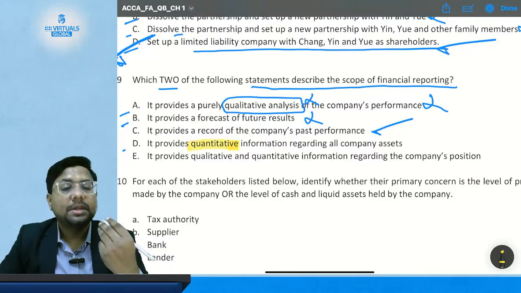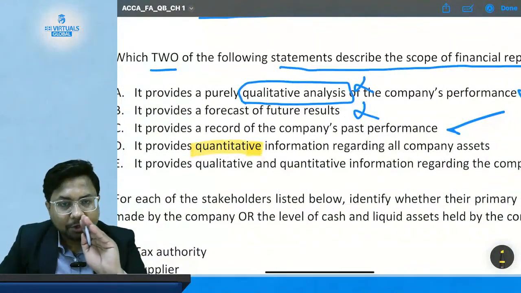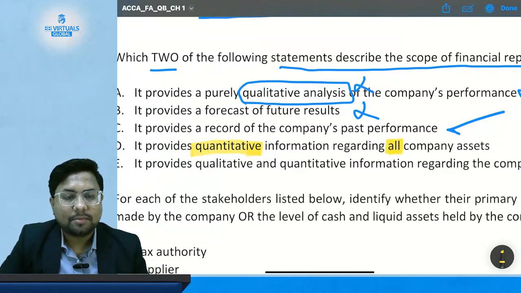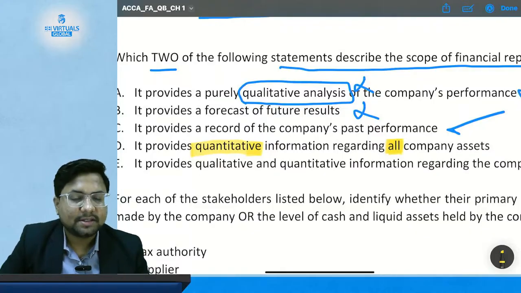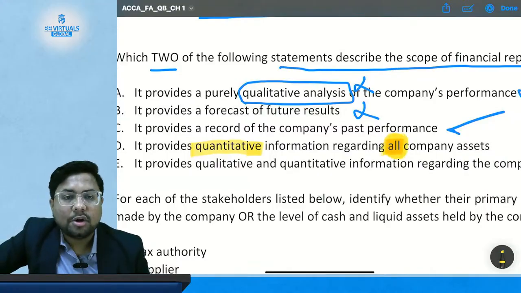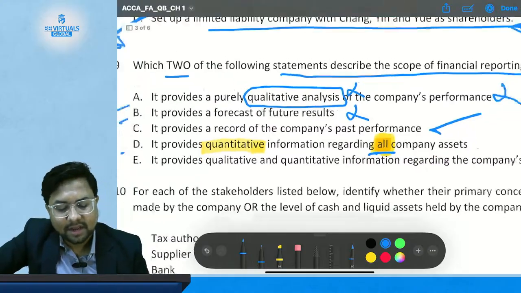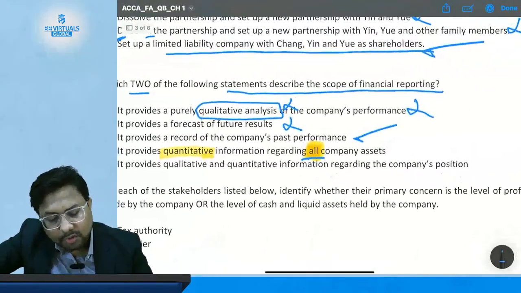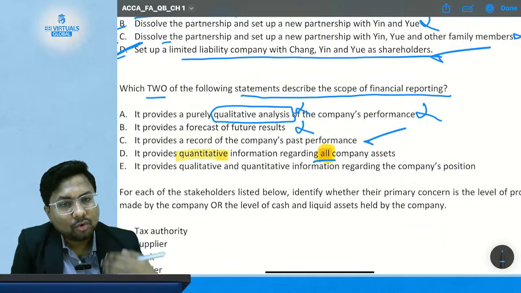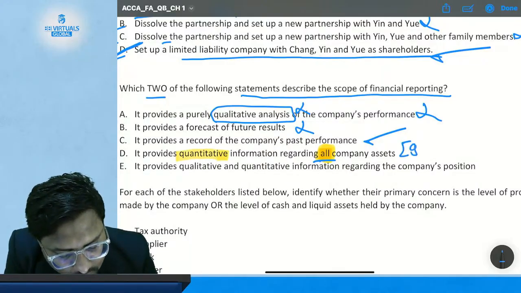But you have to check again what the statement is actually saying. The statement is saying it provides quantitative information regarding all assets of all companies, regarding all company assets. So this word all is very important, because when you say all, you also include those assets which are not recorded in the books, like goodwill.